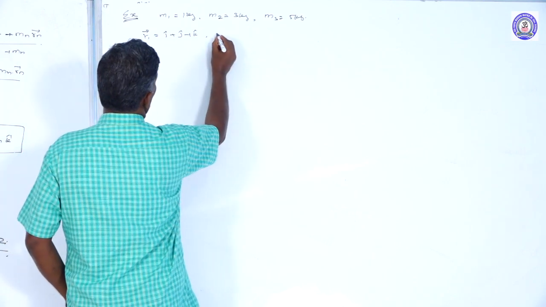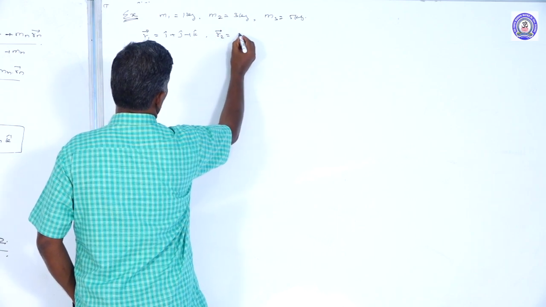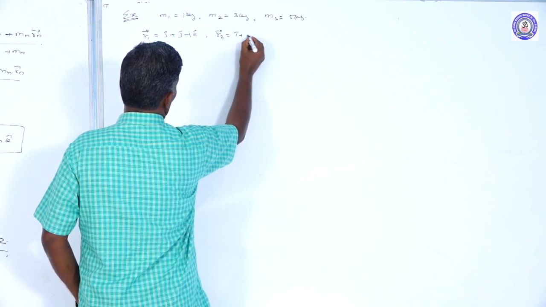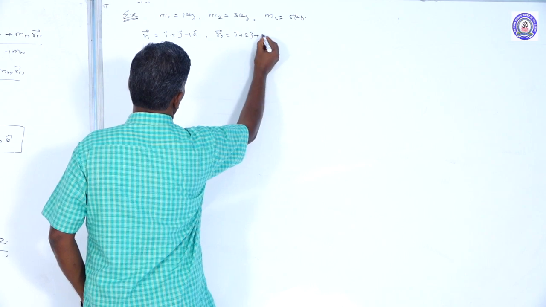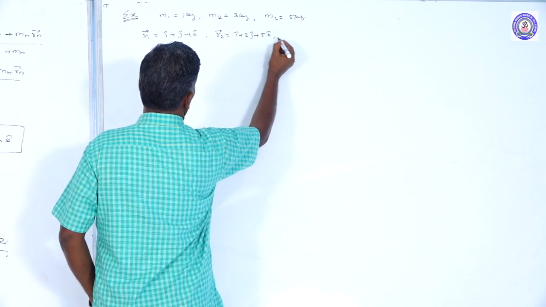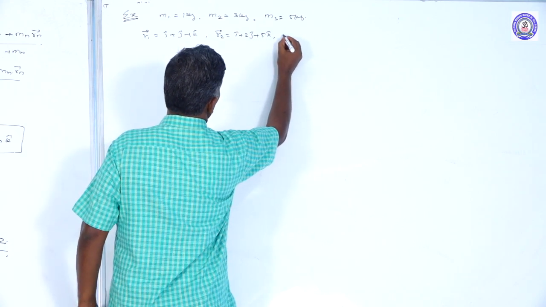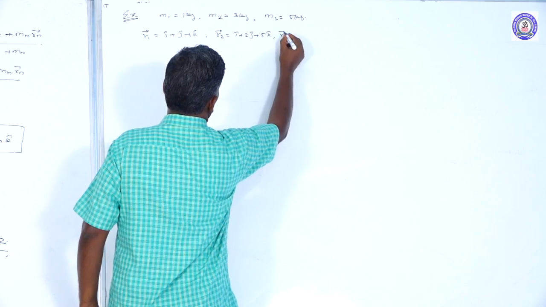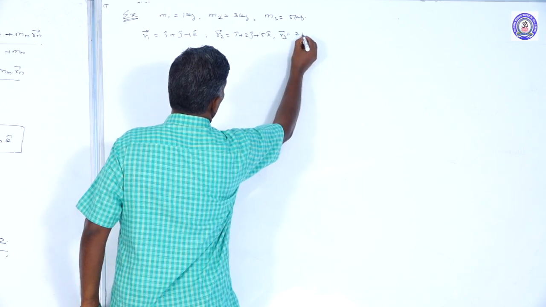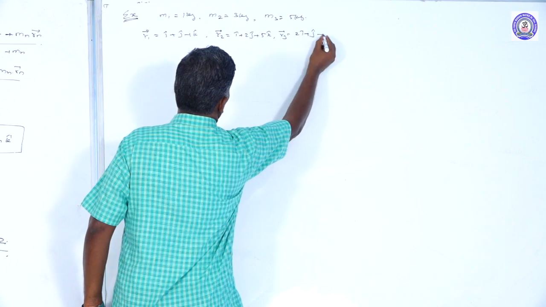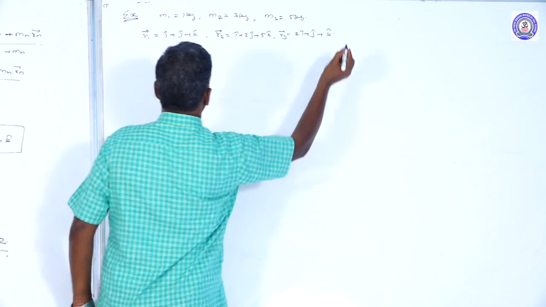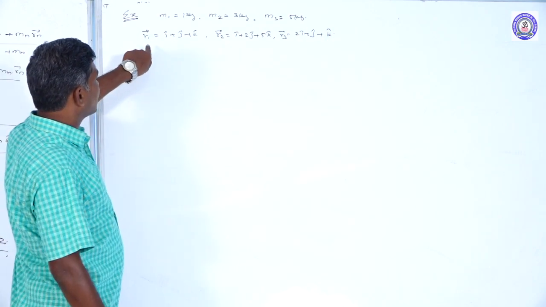Similarly, R2 vector equals i cap plus 2 j cap plus 5 k cap. And for the third particle, R3 vector equals 2 i cap plus j cap plus k cap.